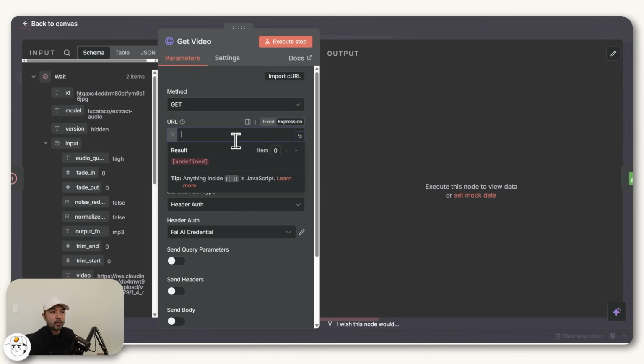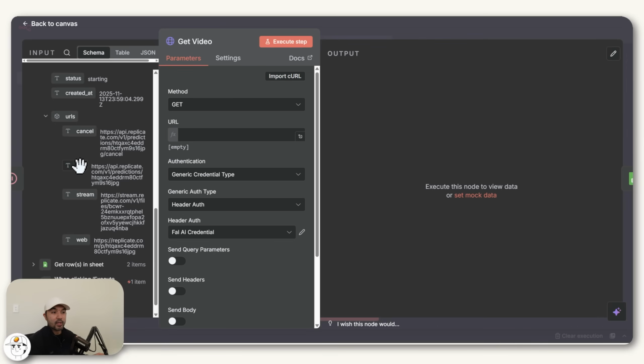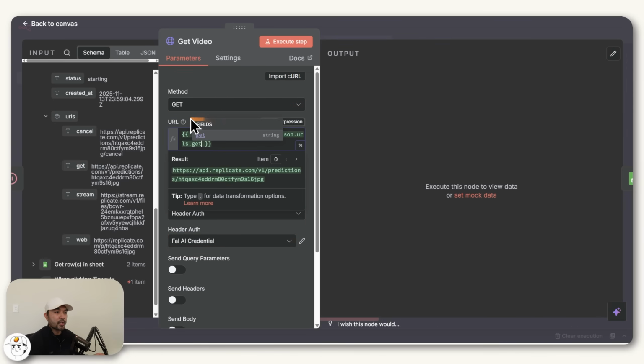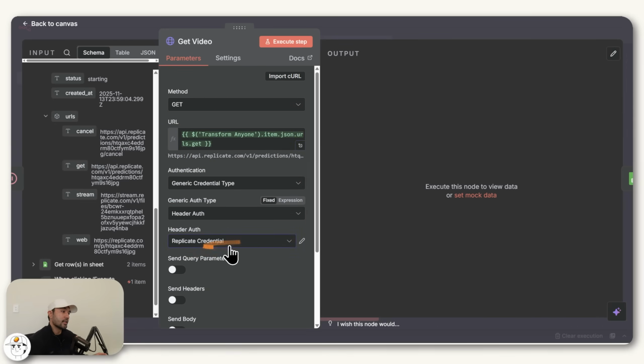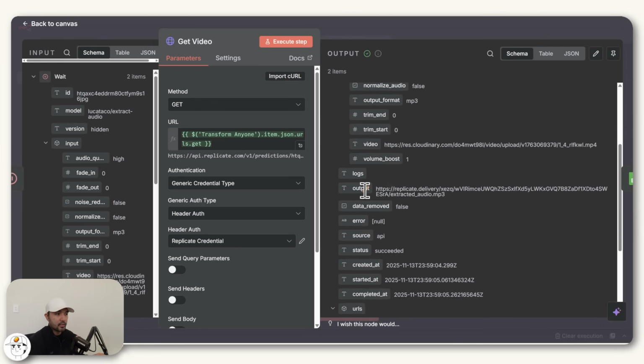And here in the URL, the right URL to get it from is going to be somewhere here. So it's this one, this get URL field, which we can just drag there. Make sure that your credential is set to Replicate. And when we execute that step and go to schema, you'll find here the output, which is the MP3 audio file of that video that we are going to transform.